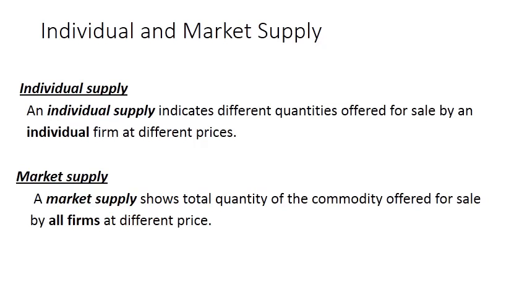Now we are having a number of firms, a number of producers of a commodity. So the market supply is the total quantity of the commodity offered for sale by all the firms at different prices. When we add the supply of individual suppliers, that is known as market supply.